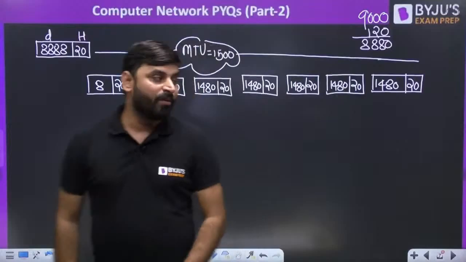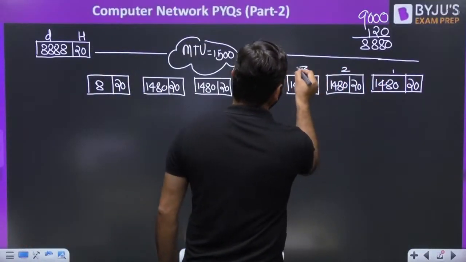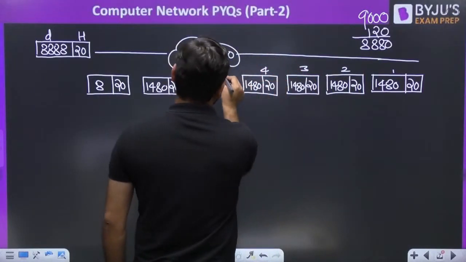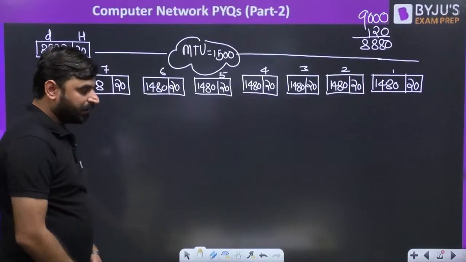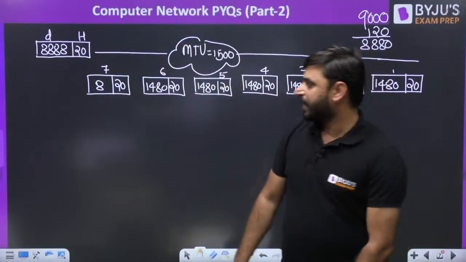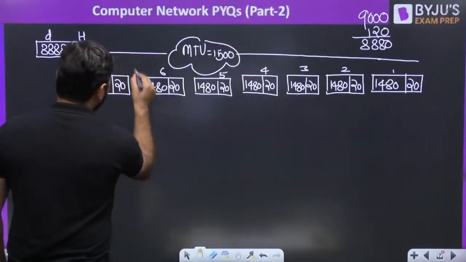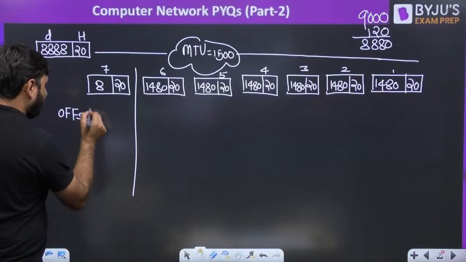Yes, sir. So how many fragments do we have? 1, 2, 3, 4, this is 5, this is 6, this is 7. 7 fragments. What are they asking? They are asking the offset value of the last fragment. So how can we find the offset?